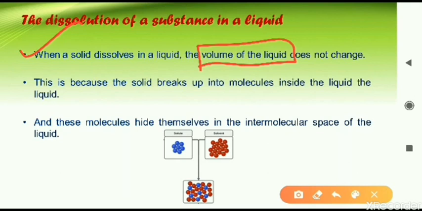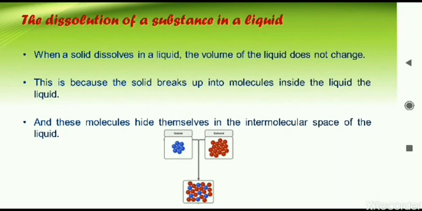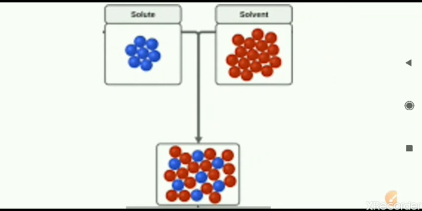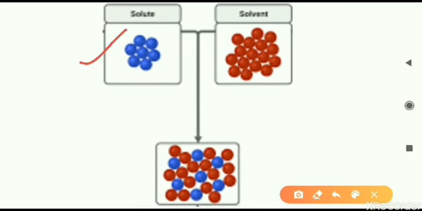Why is it happening? Because solid molecules are tightly packed and liquid molecules are loosely packed. Those solid molecules, when we are dissolving in liquid, break down and they occupy the space in between the liquid. Let me zoom in here. Now you see here the solute, that is solid particles, these are tightly packed. The solvent, that is the liquid, this one is liquid, this one is solid. So liquid ones are loosely packed, they are having some space in between. Whatever space is in between the solvent liquid molecules, that will be occupied by the solid ones.